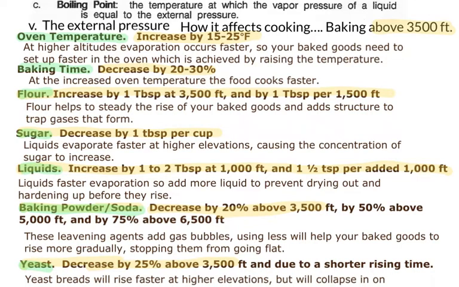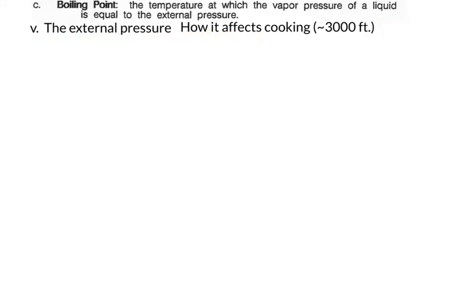So as you can see, there's a lot of changes that need to be made at higher elevations. You'll often see this on the back of cake boxes and things like that. It'll tell you how to cook at the higher elevation and what to increase and decrease. And again, this cooking information is just for your interest. You won't be asked specific questions on the exam.